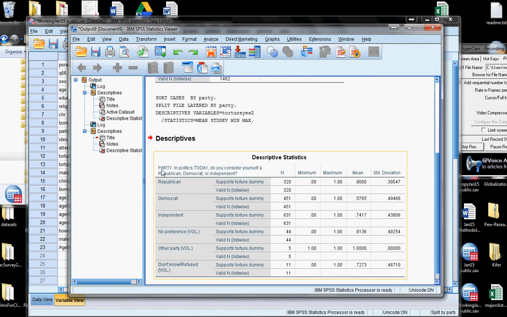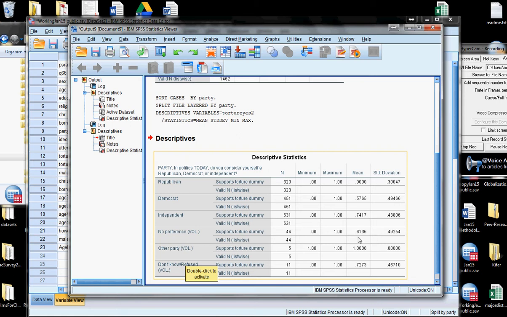And look, this time, the reason why these labels are here is we previously labeled this variable, but what it does is it gives us the average for Republicans, Democrats, Independents, etc. And so what we find by this is that 90% of Republicans, of the 320 Republicans in the sample, supported torture under at least some circumstances. On the other hand, a rather starkly different percentage, 56%, or rather 57% of all Democrats did, of Independents, 74% did.